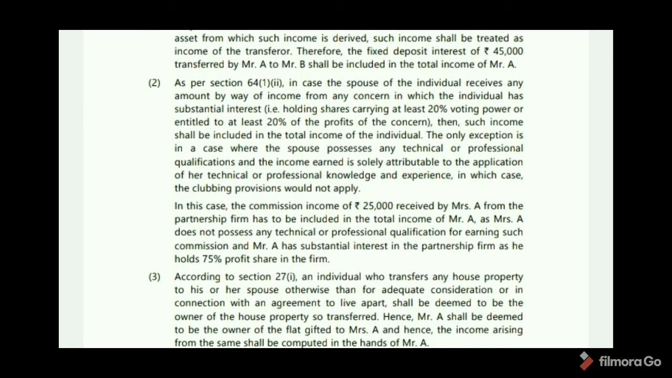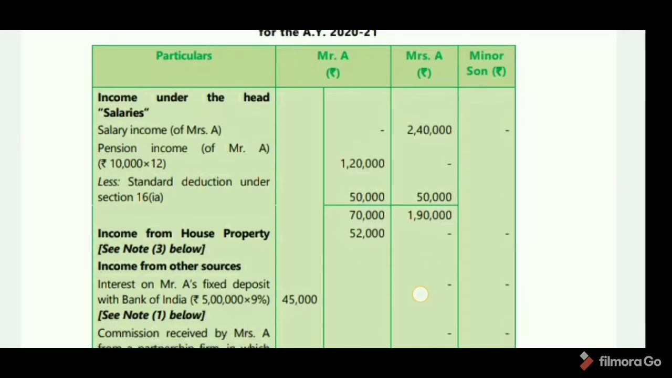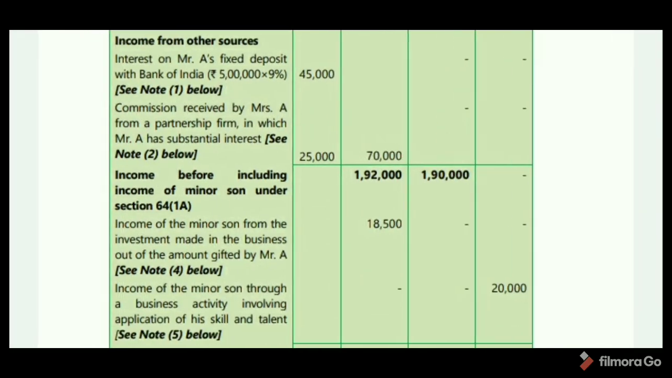I already discussed how to calculate substantial interest. Read this note once and answer. Next, income before including minor son under section 64(1A): Mr. A 1,92,000, Mrs. A 1,90,000. So which income is higher?